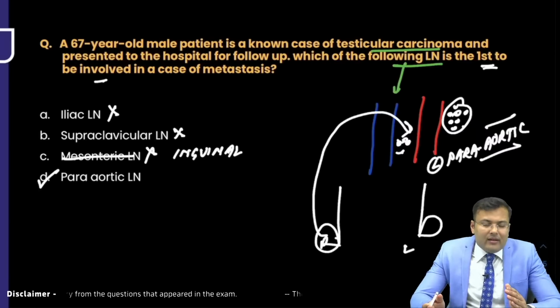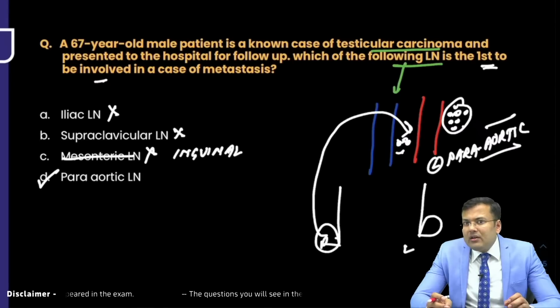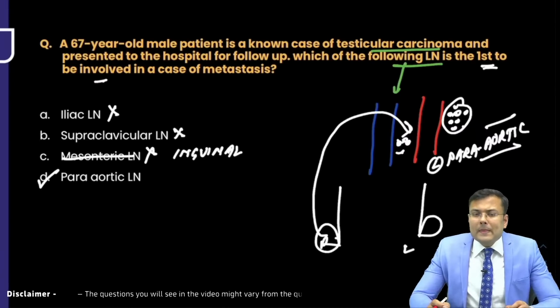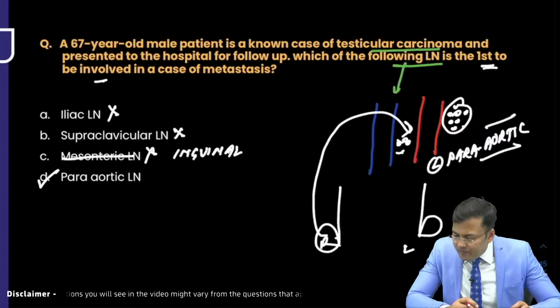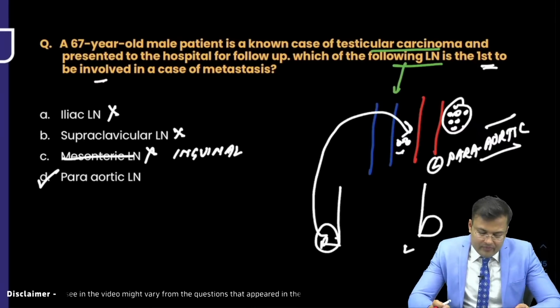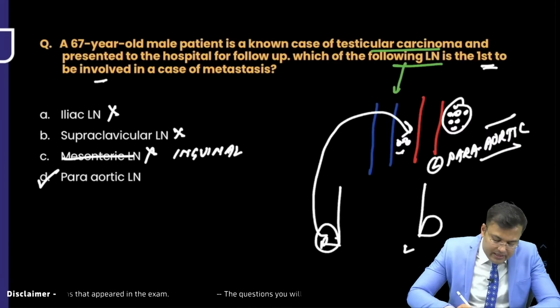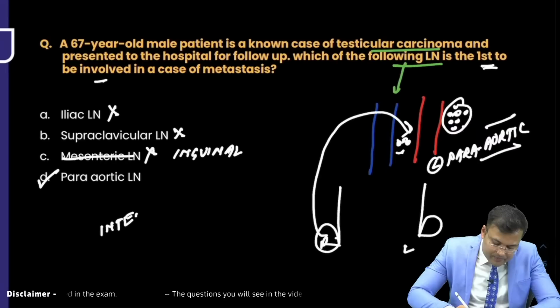Or was the option interaortocaval? Tell me.